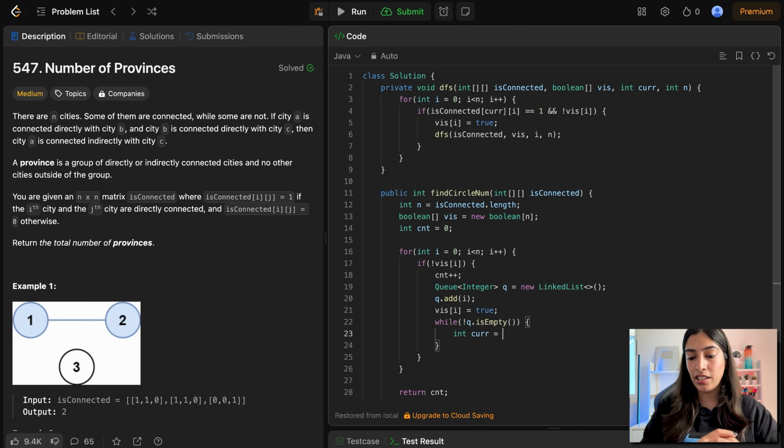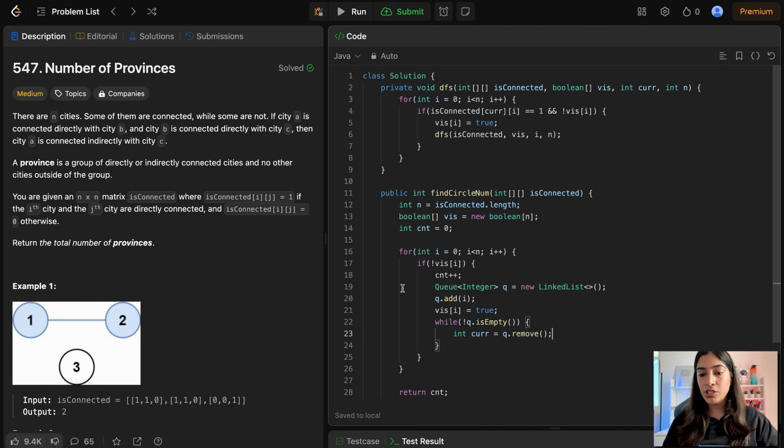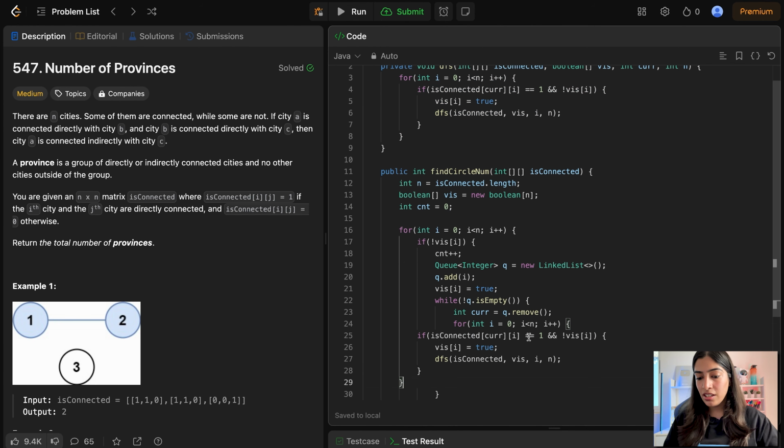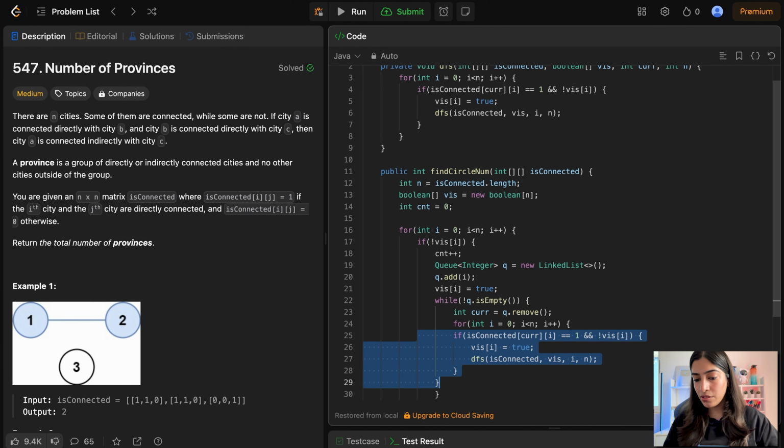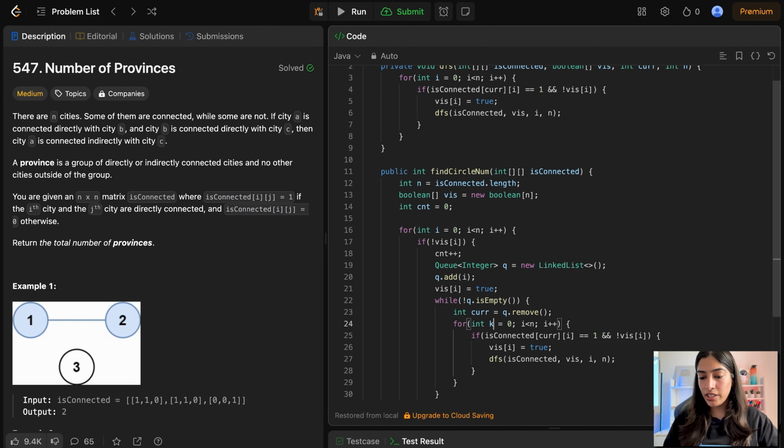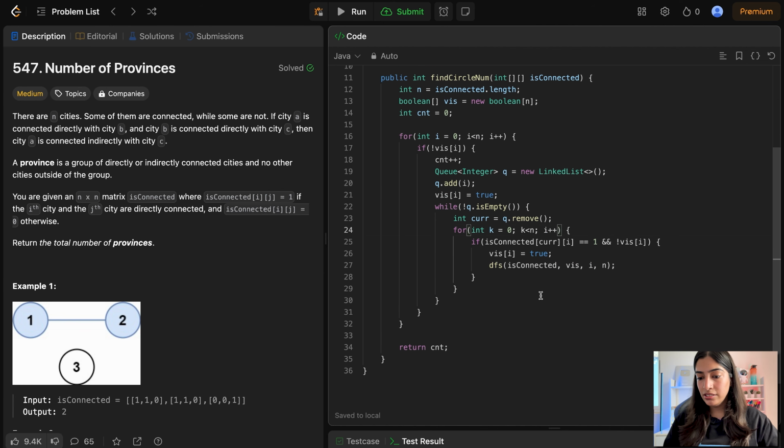So that will be my current element, and I will need to go through the neighbors through that, right? So whatever is the current element, I will take that with queue.remove. So I will have the first element. And now how can I go through the neighbors of this? I basically can just copy paste this entire code. Just note that I have already used the variable i, so I'll have to just rename the i. So I'm just writing it properly. So instead of i, let's just call it k. So all the elements k equal to 0 and k less than n, k plus plus is connected. So current is connected to k, and if k is not visited, then visited of k will be true.